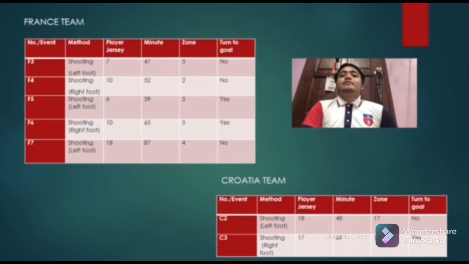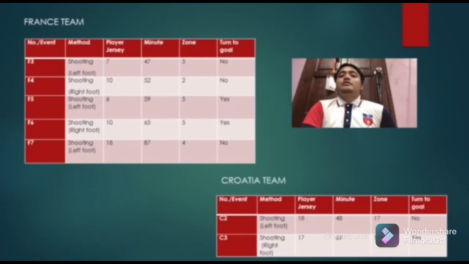For the France team, F3, shooting using the left foot, by player jersey number 7, Antoine Griezmann, in the minute of 47, zone 5, and the shot on target failed to convert into a goal. For F4, shooting using the right foot, by France player jersey number 10, Kylian Mbappe, in the minute of 52 in zone 2, and it also failed to convert into a goal.